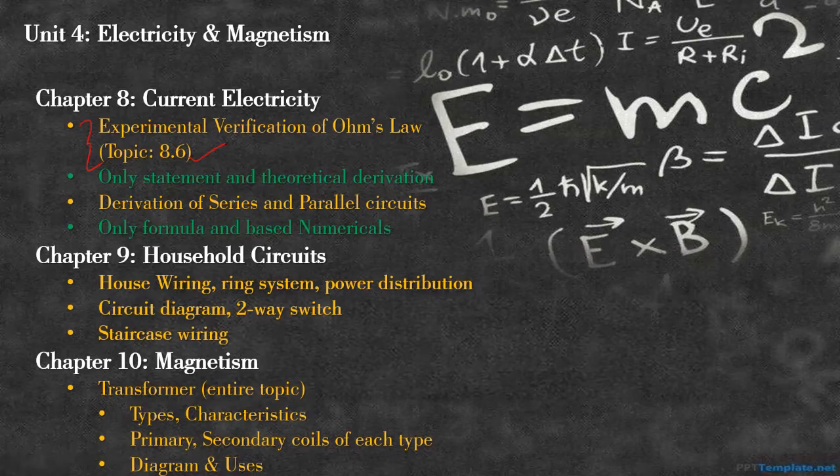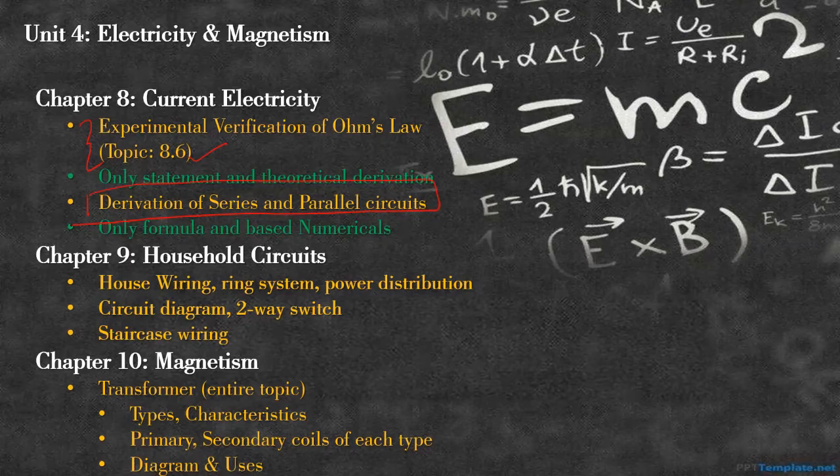Now, what do you have to do of Ohm's law? Only the statement, the expression that V is equal to IR, and the theoretical derivation, which is hardly 2 to 3 steps, nothing much. Then again, this part was considered very, very important: derivation of series and parallel circuits. Equivalent resistance, combination of resistances.